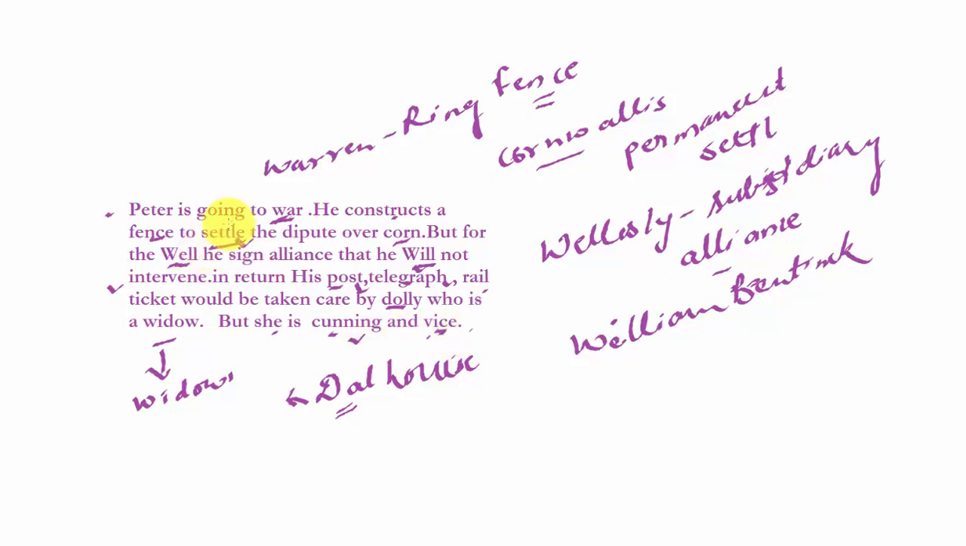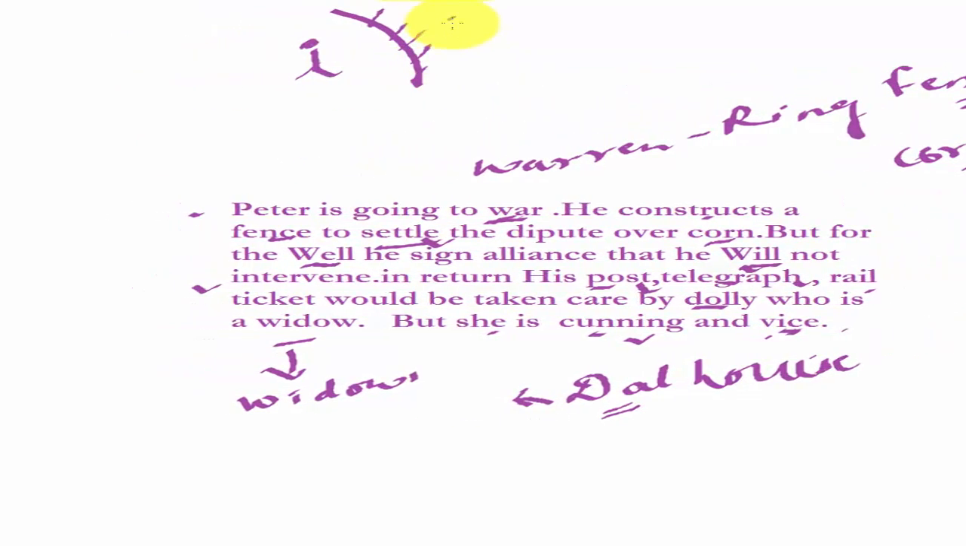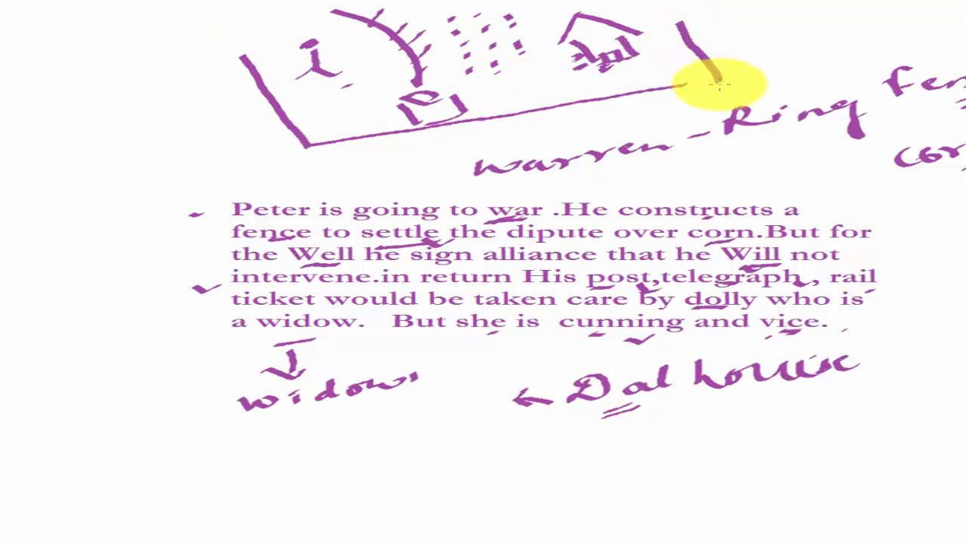The story is, imagine there is a guy, Peter, who is constructing a fence because there is a dispute over the cornfield, and there is a lady who is a widow who lives by his side, and he signs an alliance with this lady because there is a well and he cannot construct a fence over it. In return, this lady will take care of the post, telegraph and etc. that will come to his house when he is not there. But this lady is not good, she is cunning and wise. This is the story. Hope you will easily remember this story, and in this way you can remember all the Governor Generals chronologically as well as their policies for which they are famous.